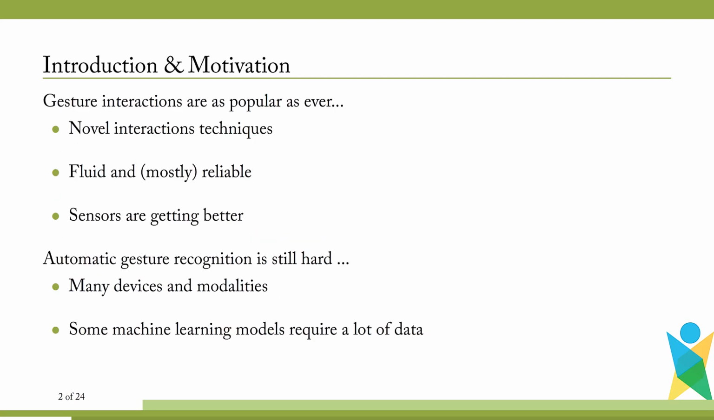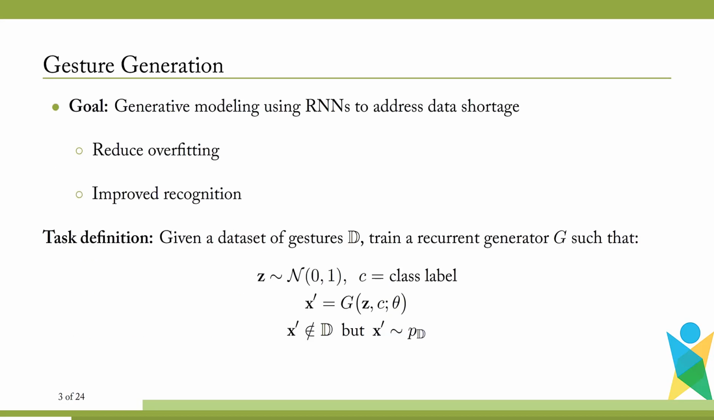Gestures are as popular as ever. They provide a novel interaction technique and allow for a fluid and mostly reliable interaction with different applications. However, automatic gesture recognition is still a difficult problem. Particularly, many machine learning models require a lot of data. In this work, we intend to explore the problem of generating synthetic gestures via recurrent neural networks to address data shortage, with the goal of improving the gesture recognition accuracy.